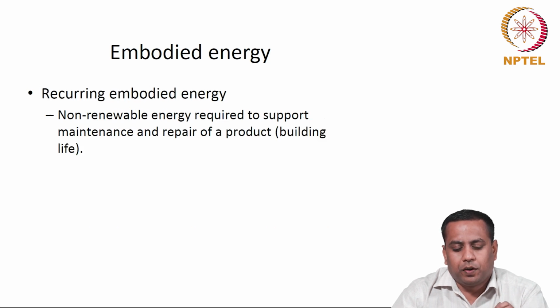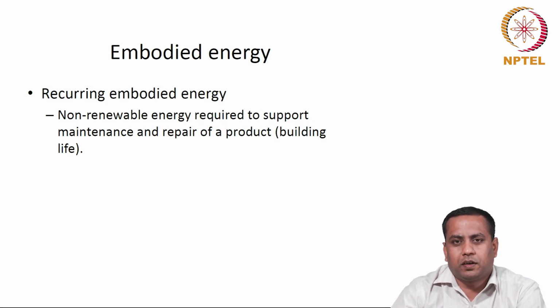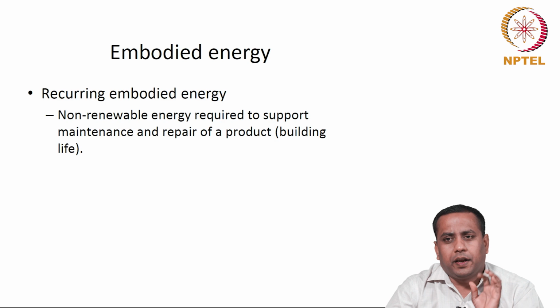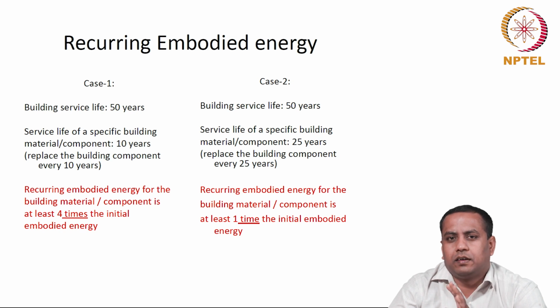The second type of embodied energy is the energy used for repair work, maintenance and major rehabilitation of the product during the service life. This is a non-renewable energy used for maintenance and repair during the service life. Now, the recurring embodied energy used for maintenance and repair work depends on a number of factors.